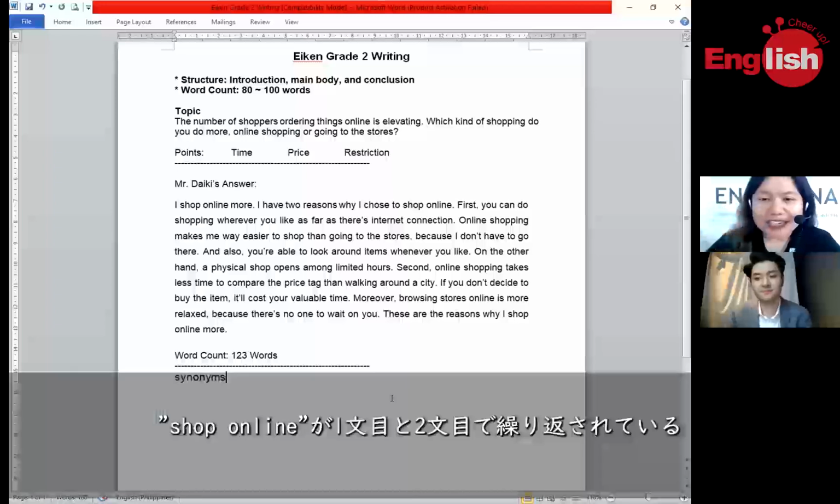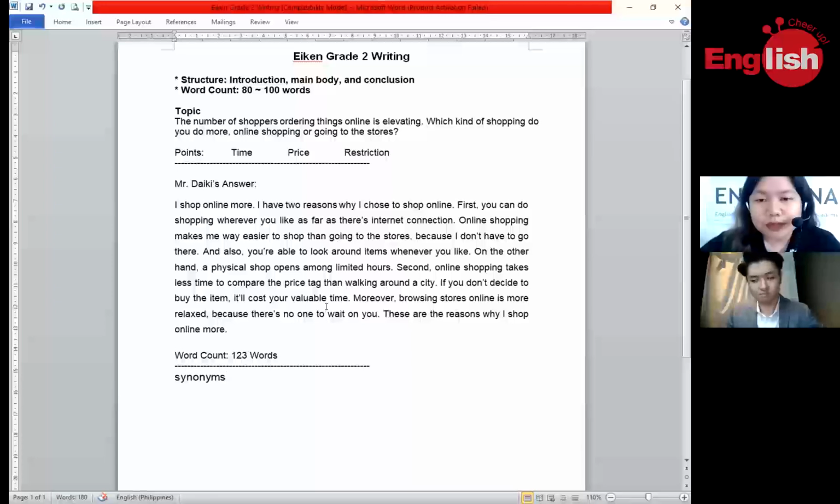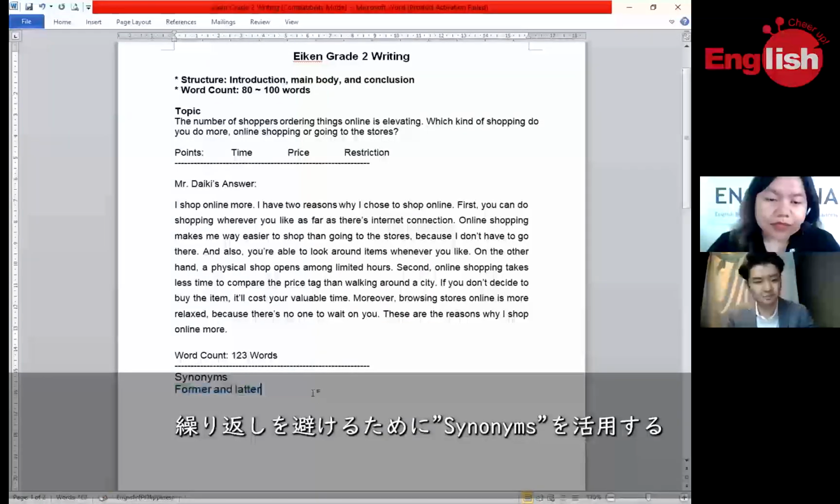I noticed that the phrase shop online, online shopping, has been recurring among the sentences. So we're going to use some expressions or other vocabulary to avoid repetitions. To avoid using the words shop online, because it was already mentioned in the first sentence, maybe we could use the expression former and latter. Let's review former and latter.